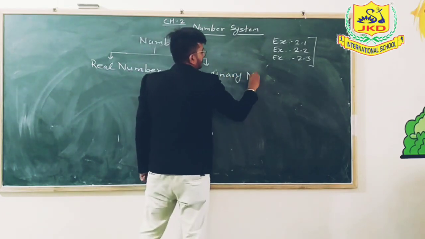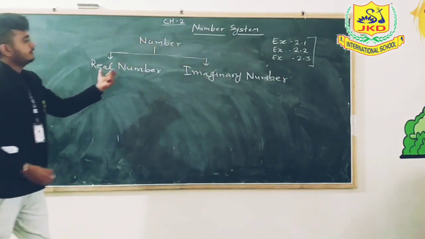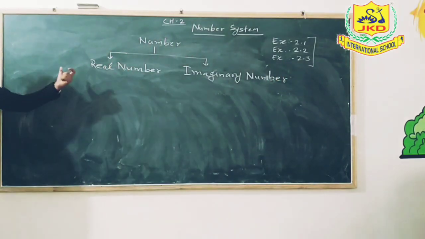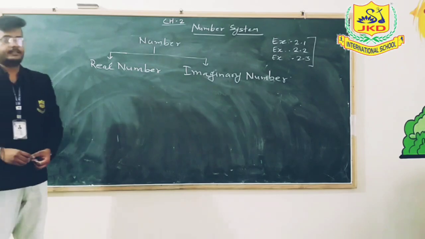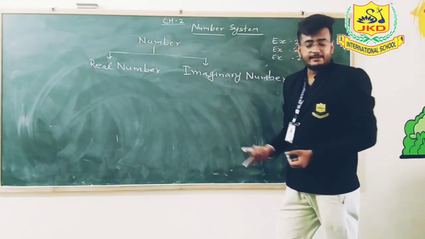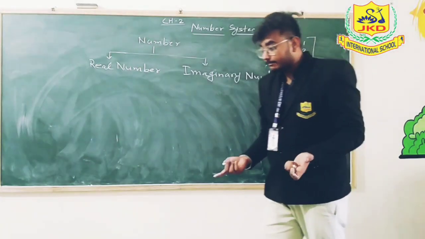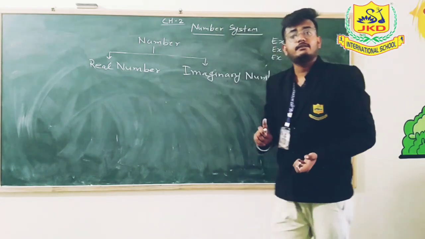Imaginary number. Okay, so number is now in two parts: real number and imaginary number. Real number means positive number, and imaginary number means negative number but with root.